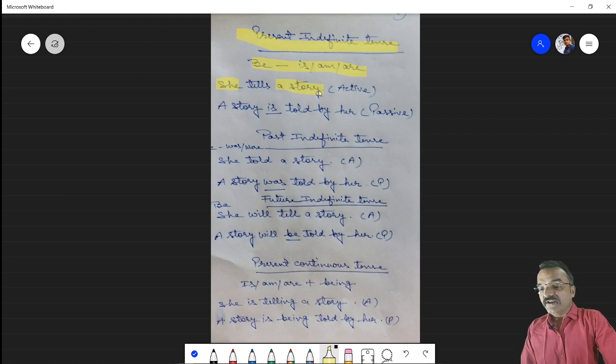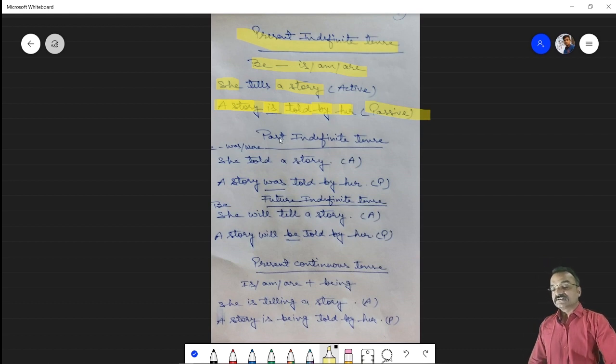And now we are explaining how we will change this active into passive. Since this is present indefinite tense, there is a be verb, is, am, are. So the object, a story, will be used in the beginning of the sentence, and the be verb will be used, is, am, are, which is used in the present indefinite tense. And the third form of tell, the past participle form, is told. And then we will use by, and then we will use her. So the sentence is, a story is told by her. This is a passive sentence. And the be verb which we have used is.